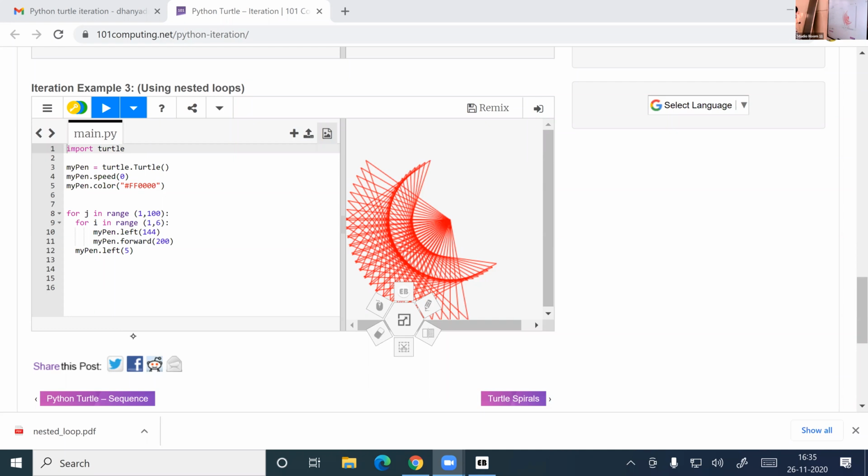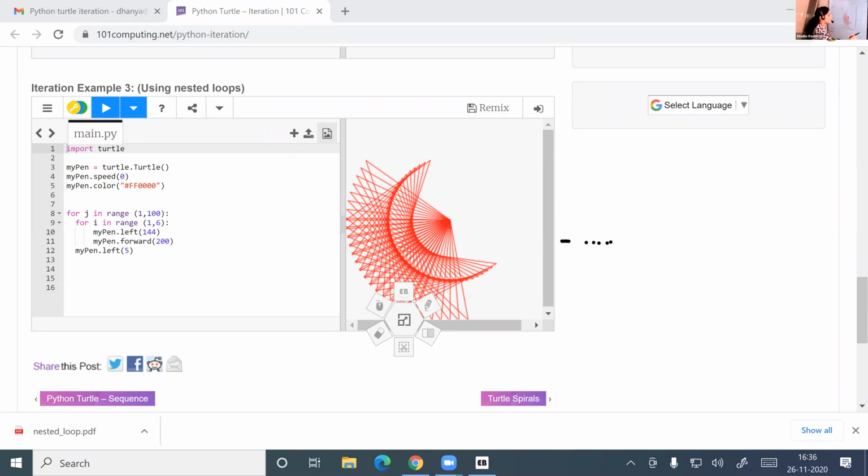My pen dot forward means it will draw a line in the forward direction, 200 pixels. So a line will be drawn. Ma'am, instead of centimeters, you are giving pixels? Yes, it's not centimeters actually. It's pixels, meaning each and every dot on the screen is called a pixel. So it will draw.